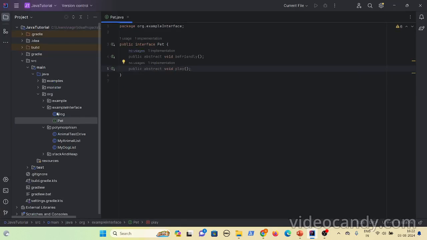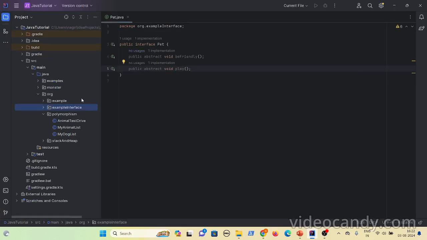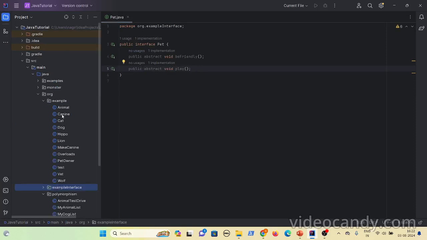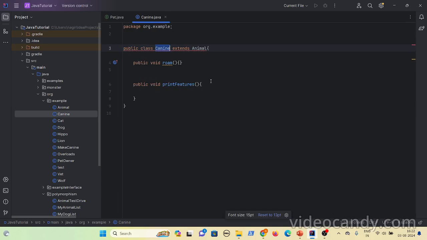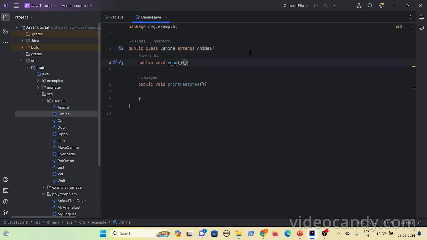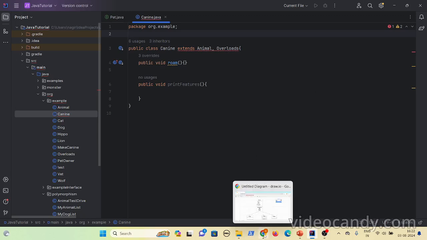Now let us see whether Java allows multiple inheritance or not. Here, Canine extends Animal. Let's say you want Canine to extend Overloads as well. Let me do that and see whether it works. So it is trying to extend Overloads as well. Now if you see, a class cannot extend multiple classes, so multiple inheritance is not allowed in Java, right? Let's discuss why with the help of an example.